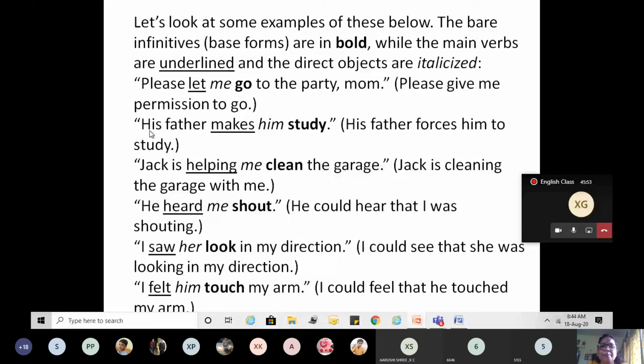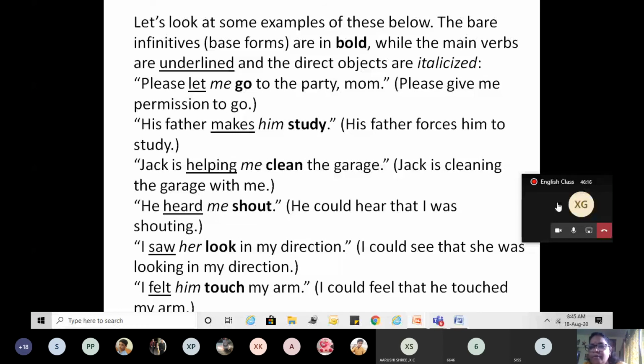Same way, his father makes him study. His father forces him to study. You can read the sentences. Anyone who wishes to read?